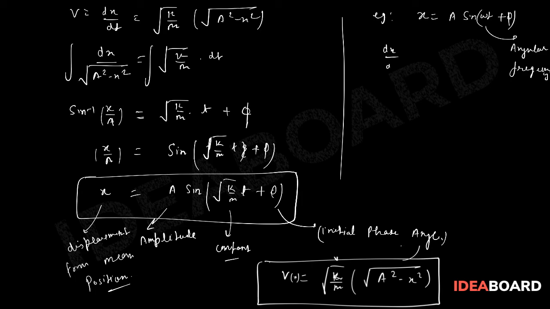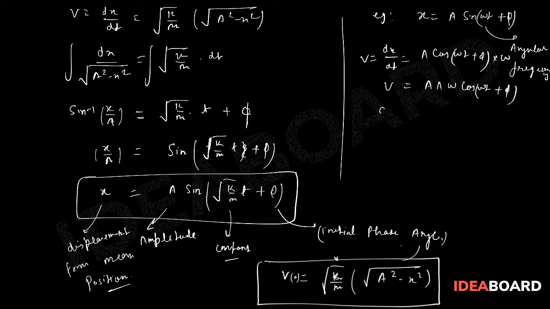Then we can have dx upon dt, you need to differentiate, so sine differentiation will give you cos omega t plus phi, and of course omega t will also be differentiated, so this will give omega. So this is nothing else but velocity, which will be a omega cos omega t plus phi.